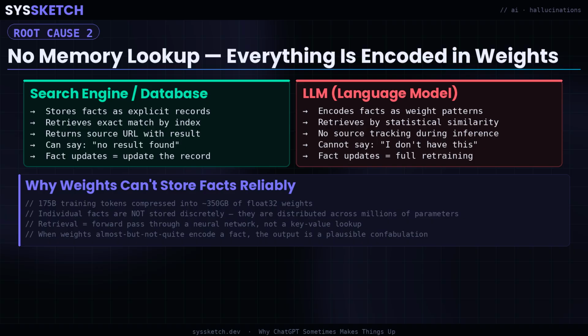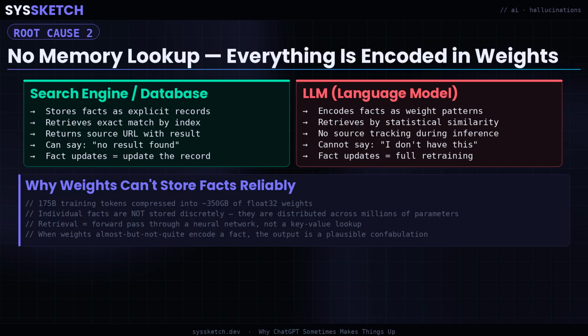Root cause 2 is architectural. A language model does not store facts as discrete records the way a database does. A relational database stores the capital of France as an explicit row, a direct key-to-value mapping. When you query it, it retrieves the exact record. If the record does not exist, it returns null. It cannot invent a plausible answer.